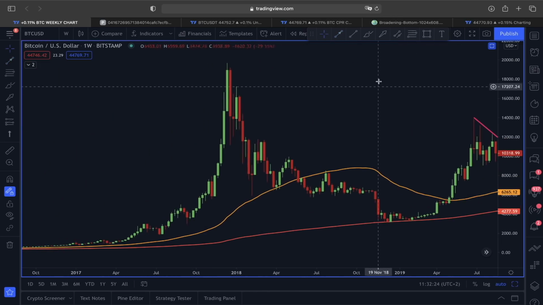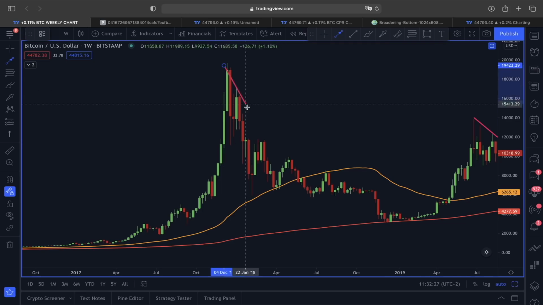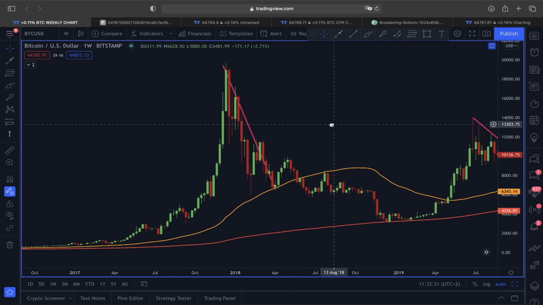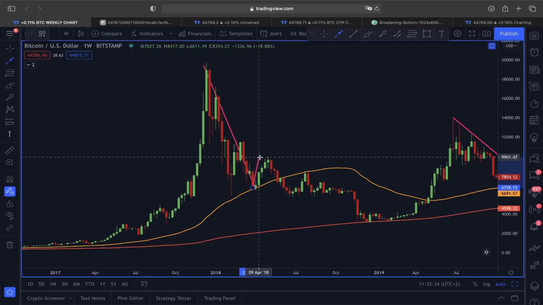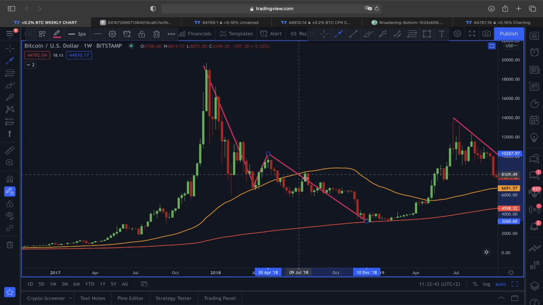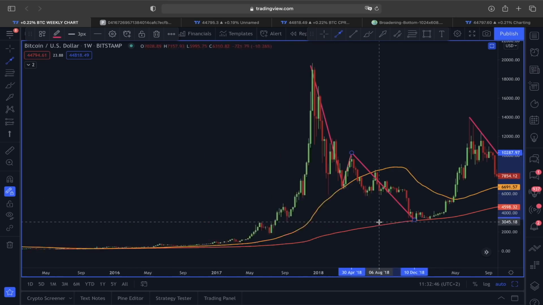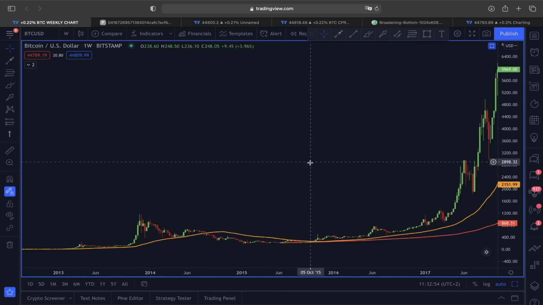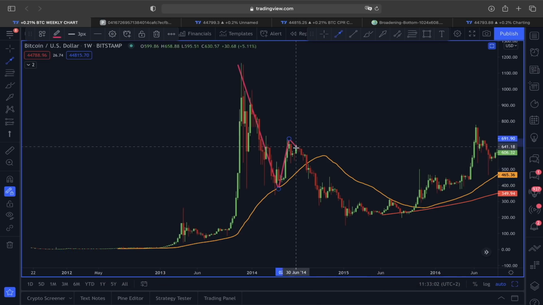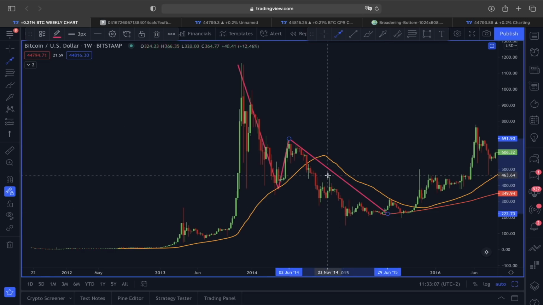If you go backwards from 2017, a bigger pullback, we found a support at this 50 weekly moving average and a relief rally, and this relief rally didn't last long. After that, we had this correction, and this price correction brought us all the way towards the 200 weekly moving average. And if you go back from 2013, guys, you can see a bigger pullback, a relief rally, and this relief rally also didn't last long. After that, price started this downtrend, which brought us all the way towards the 200 weekly moving average.